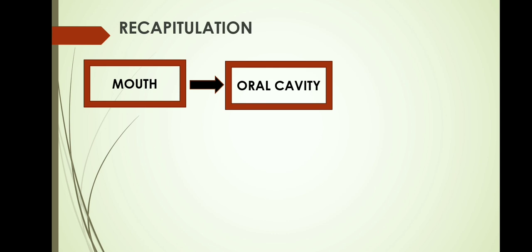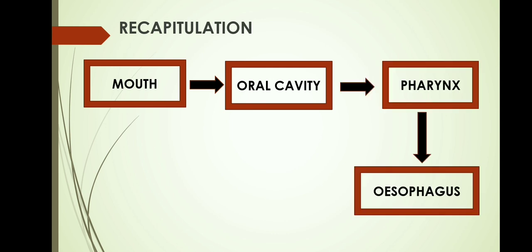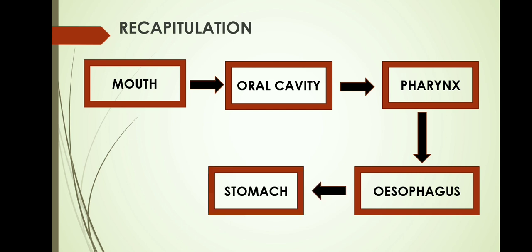Now, one very important enzyme which we need to discuss here is salivary amylase or ptyalin. This enzyme plays a very important role in breaking the polysaccharides and converting them into disaccharides. From the oral cavity, the food moves into the esophagus through the pharynx. Once the food enters the esophagus, it contracts and relaxes in a rhythmic manner, and this is known as peristalsis. By doing this, the esophagus slowly pushes the food down into the stomach.